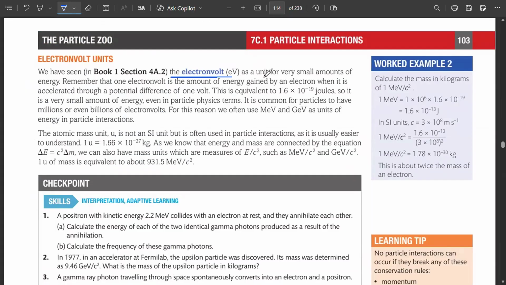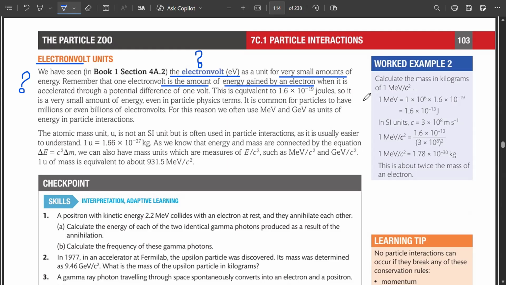What is electron volt? एक मेजरमेंट होता है। Of what? किस चीज का यूनिट है इलेक्ट्रॉन वोल्ट? यूनिट वन से पढ़ते आ रहे हैं हम. एनर्जी क्या होता है? एनर्जी, very small amounts of energy. हाँ, remember that one electron volt is the amount of energy gained by an electron when it is accelerated through a potential difference of 1 volt.